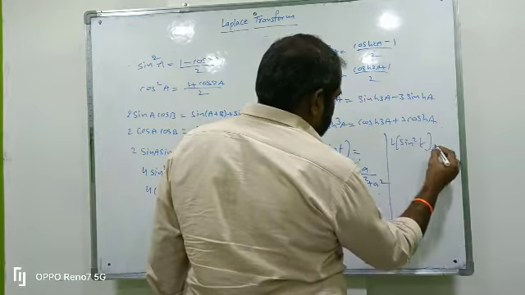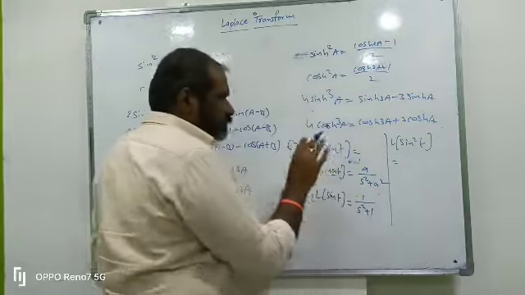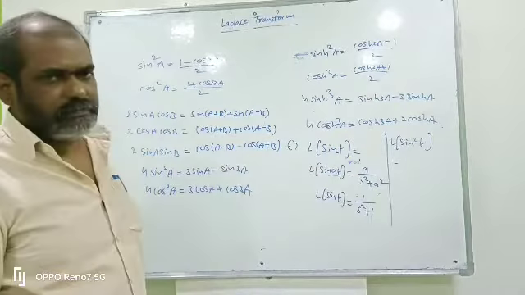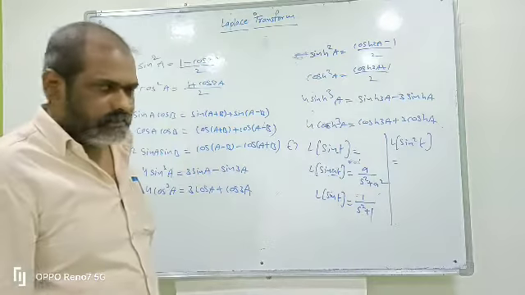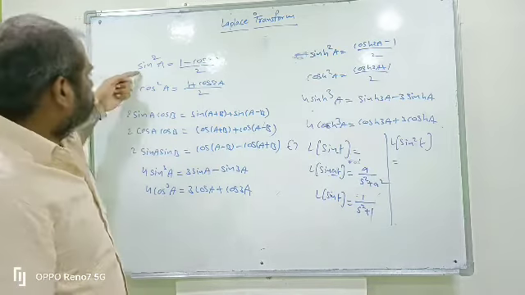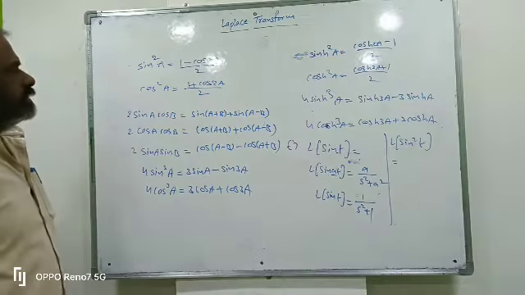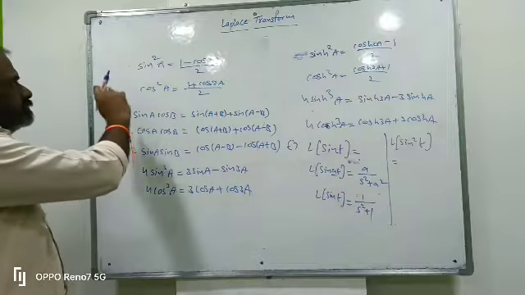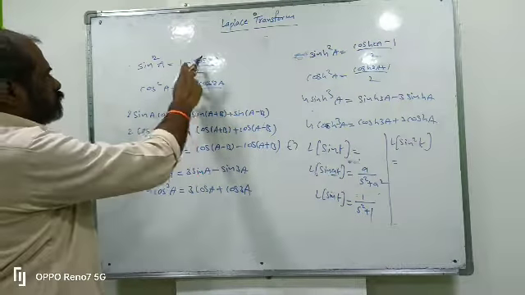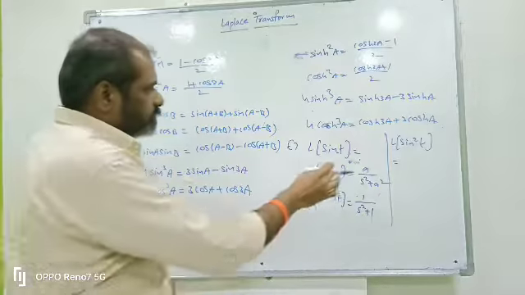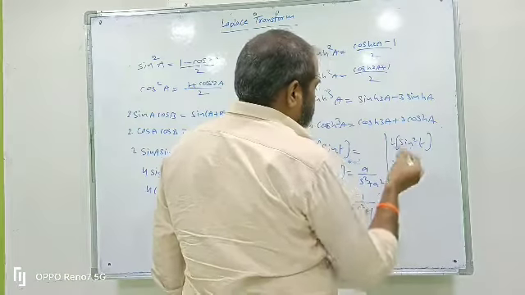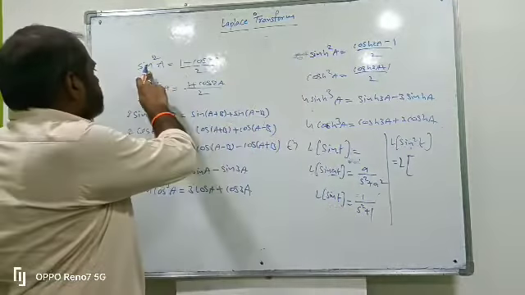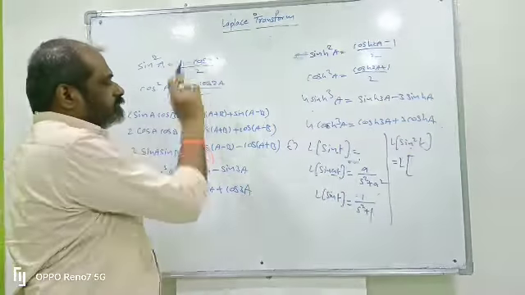What is L of sin square t? We know the formula for the Laplace transform of sin t, but we don't know the Laplace transform of sin square t. That's why we apply a trigonometry formula: sin square t equal to 1 minus cos 2t by 2. So we apply that formula here. Sin square t means 1 minus cos 2t by 2.